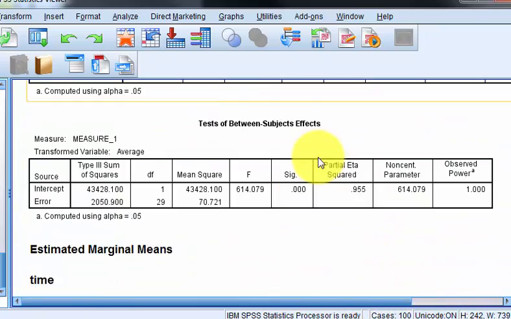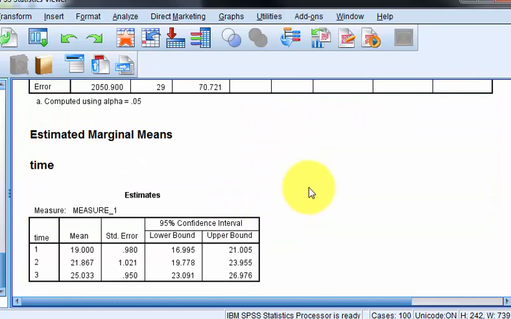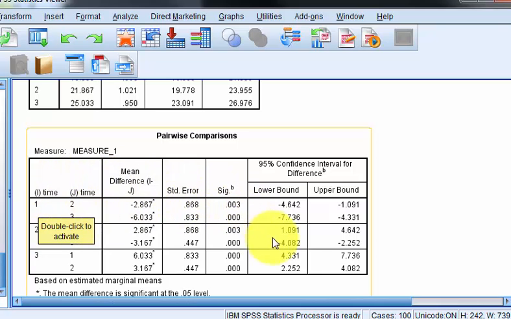Don't look at that one. There are no between group subjects. I don't know where this is coming from. And there's our means. Let's look at our pairwise. So it looks like there was a significant difference between the baseline, the pretest, and the first repeated measure, the second repeated measure, and then the third as well. So they're all significantly different from each other.